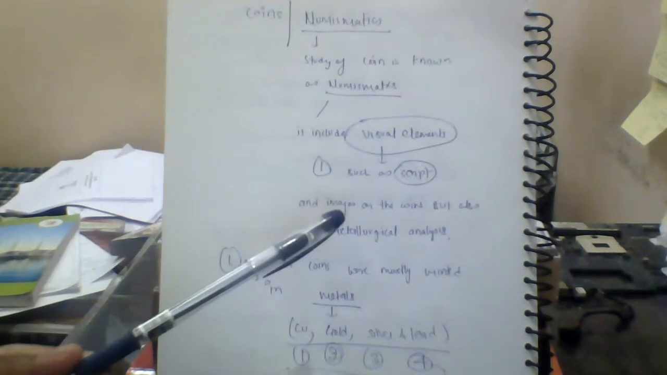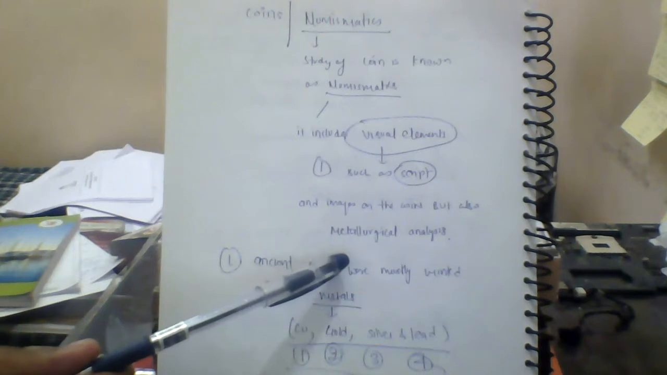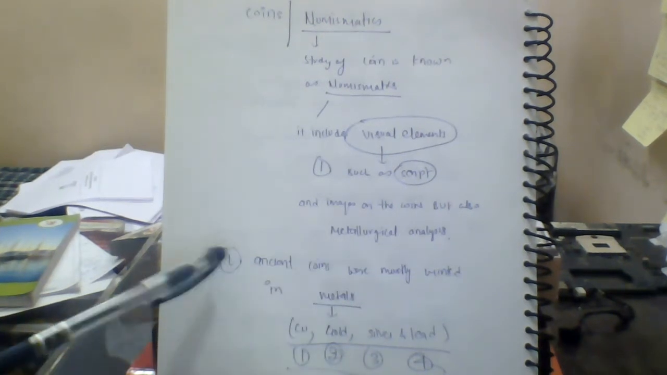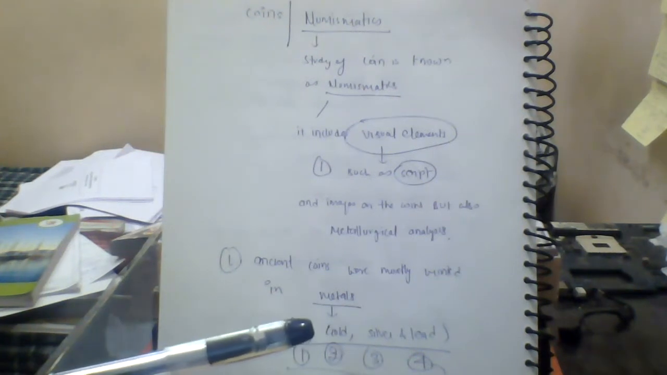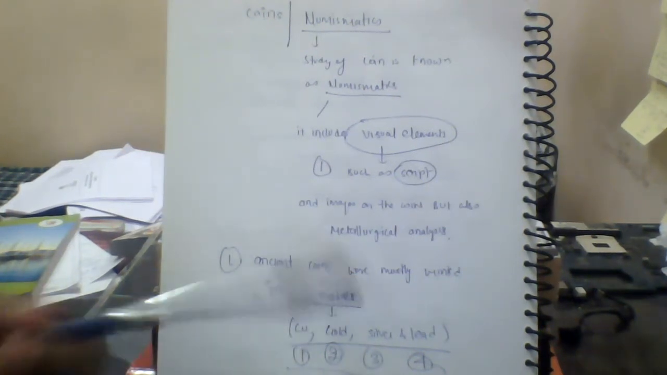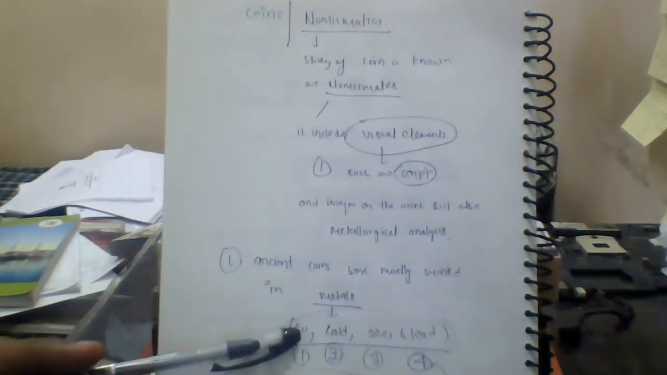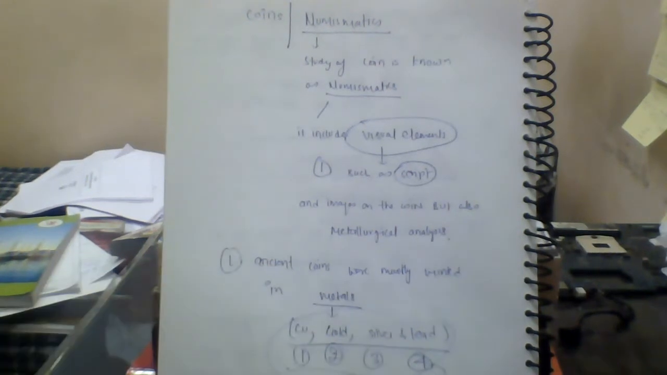It includes visual elements, such as script and images on the coins. The ancient coins were mostly minted in metals. You have to know that they were in copper, gold, silver, and also lead. I'm not talking about a specific time period here, but the entire ancient history: copper, gold, silver, lead. There were also several kinds of gold coins.